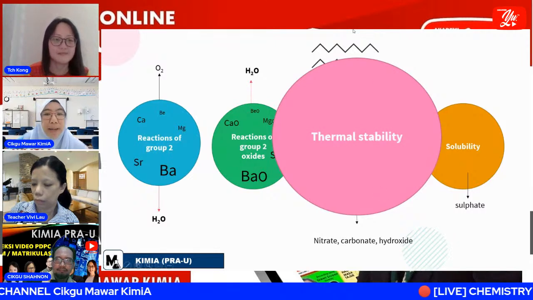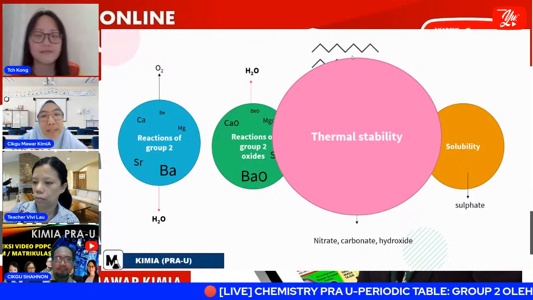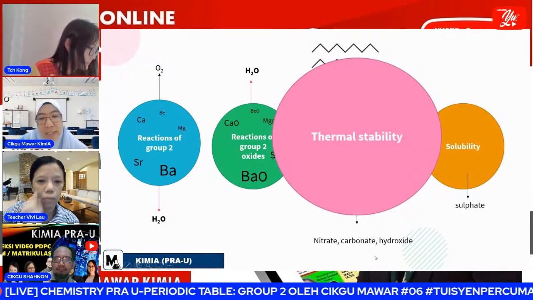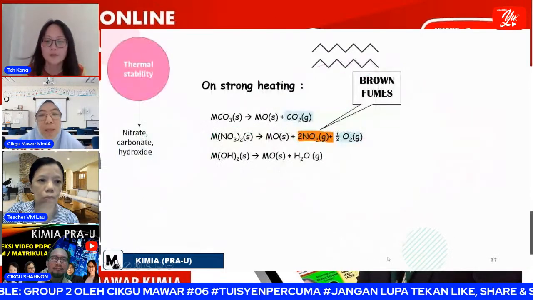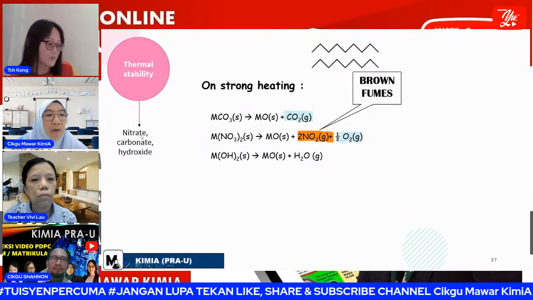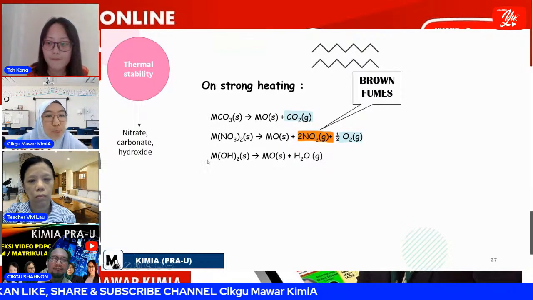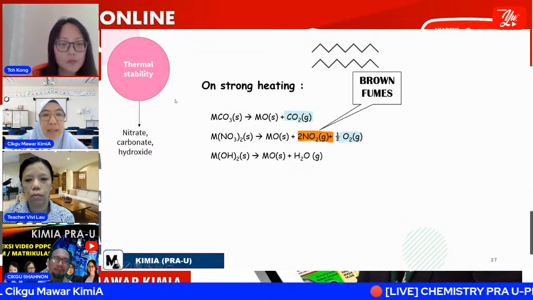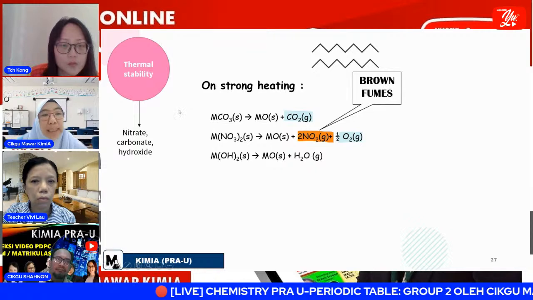For our third part, the third part of today's lesson is thermal stability. For our syllabus, we only involve group 2 nitrate, group 2 carbonate, and also group 2 hydroxide. Okay, so these are the compounds of nitrate, carbonate, and hydroxide. M represents group 2. When we talk about thermal, it means we give them strong heating. We heat the compound.